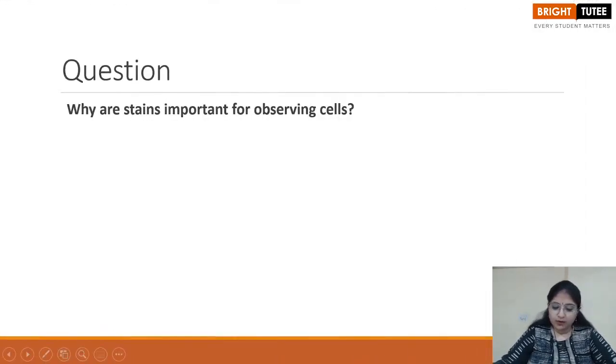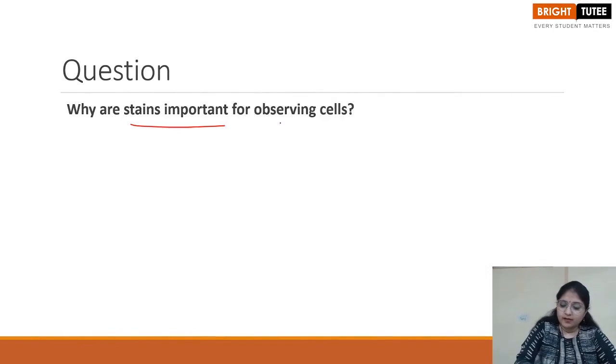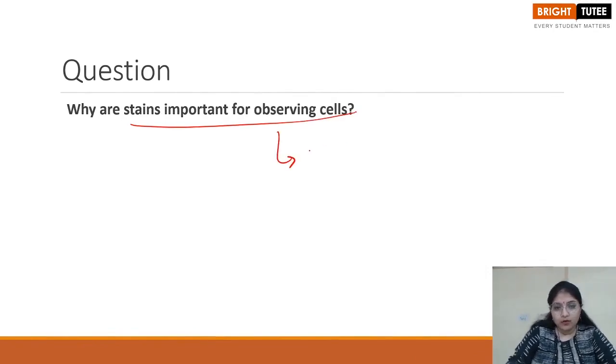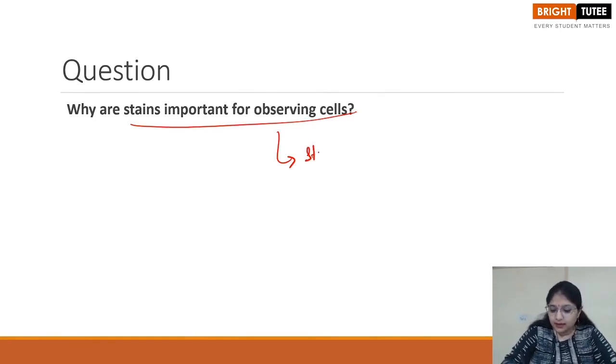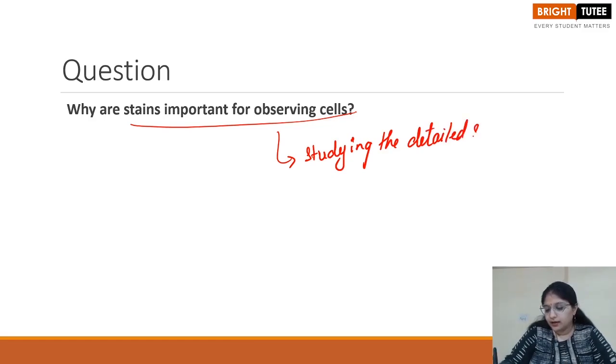How are stains important for observing cells? Stains are important for observing cells because once the stains are absorbed by the cell, it helps in studying the detailed structure of the cell, right?